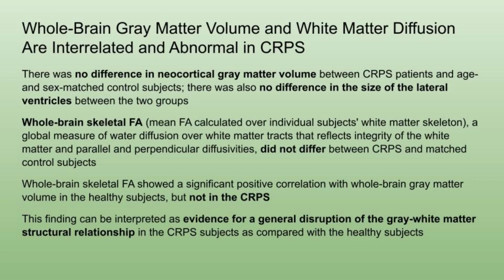Whole brain skeletal fractal anisotropy showed a significant positive correlation with whole brain gray matter volume in healthy subjects, but not in CRPS patients. This finding can be interpreted as evidence for a general disruption of the gray-white matter structural relationship in CRPS subjects as compared with healthy subjects.